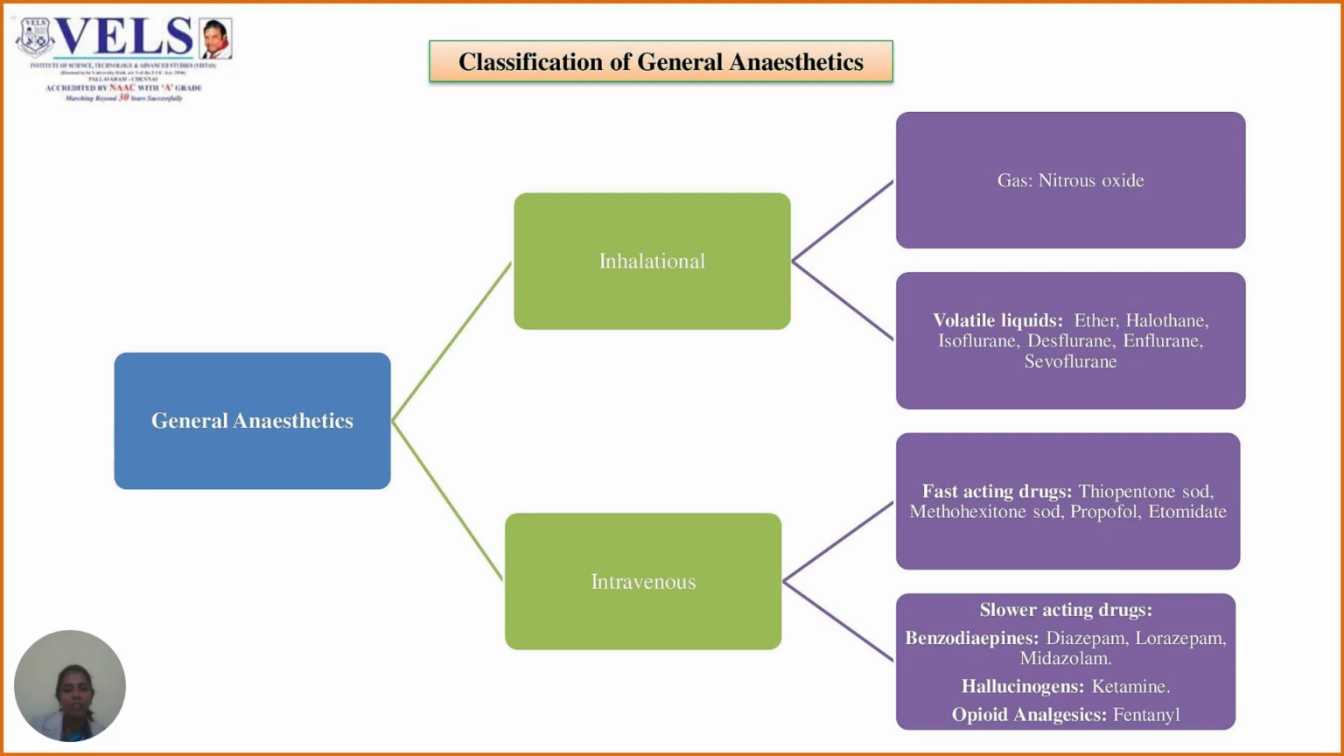The intravenous anesthetics have been divided into two types. One is fast-acting drugs, the other one is the slower-acting drugs. In fast-acting drugs: thiopentone sodium, methohexitone sodium, propofol, etomidate. The slower-acting drugs have been divided into benzodiazepines, that is diazepam, lorazepam, midazolam; hallucinogens, that is ketamine; and opioid analgesics, that is fentanyl.